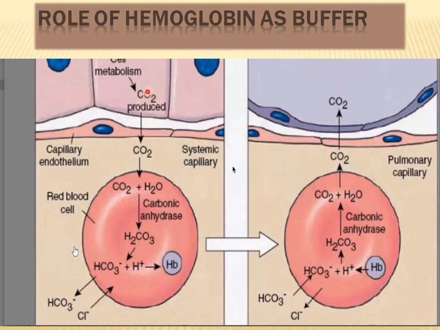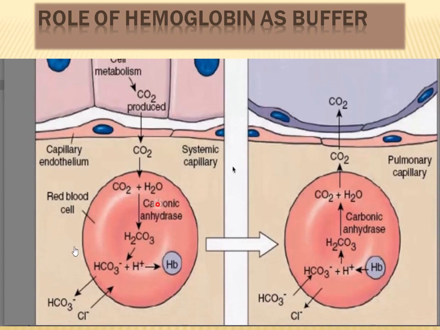Carbon dioxide is being produced as a result of cellular respiration, and this carbon dioxide will diffuse out of the body cells, will enter the interstitial space and then the venous blood, and carbon dioxide is able to cross the red blood cell membrane and enter the red blood cells, and once inside the cells it is going to combine with water in the presence of carbonic anhydrase to form carbonic acid.